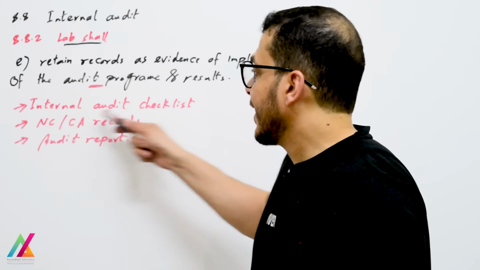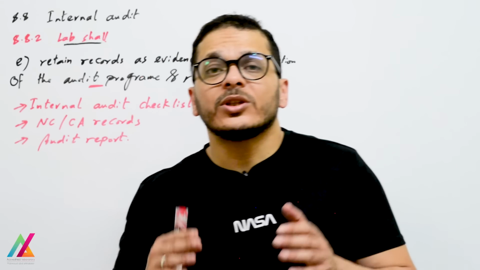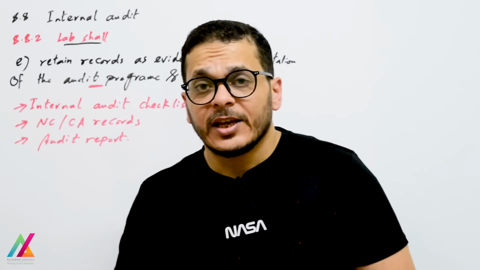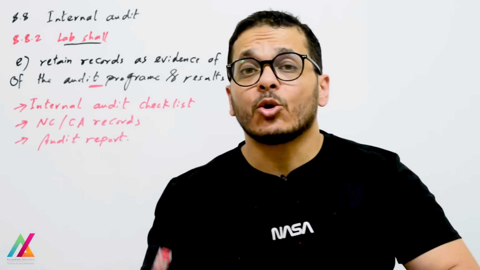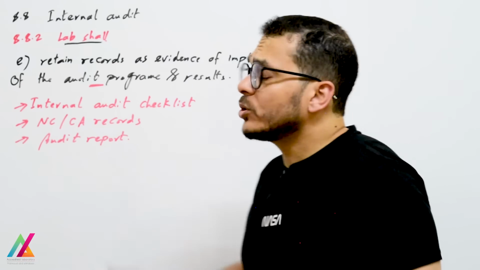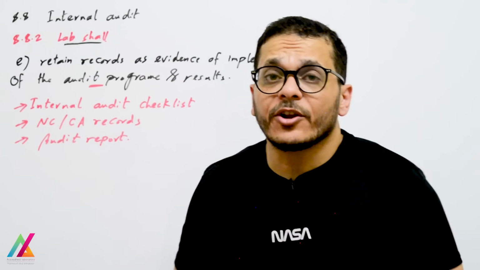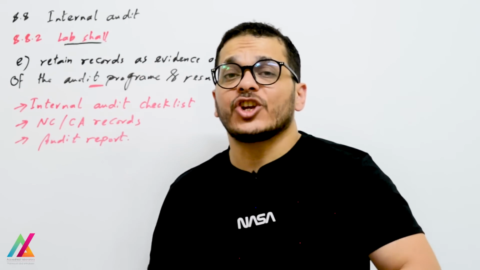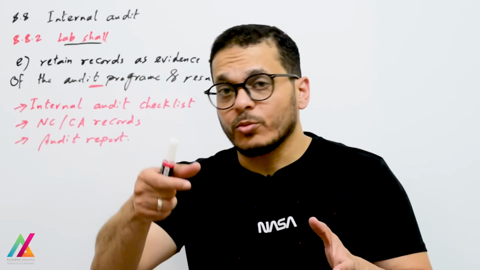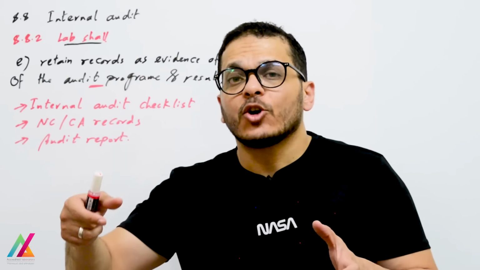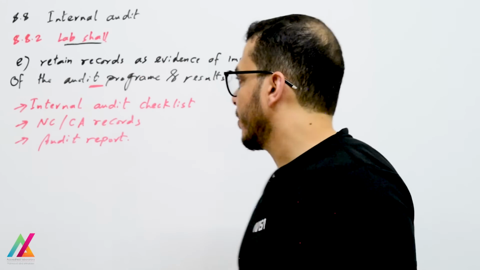As I mentioned, the internal audit checklist will be with the person responsible for the audit. Inside this checklist, you will have many points that need to be checked in every lab, and that will make the audit easier. And the audit report: in the audit report, you will record all points that have been checked from the standard, and if you find any non-conformity or observation, and what is the objective evidence for each one of them.